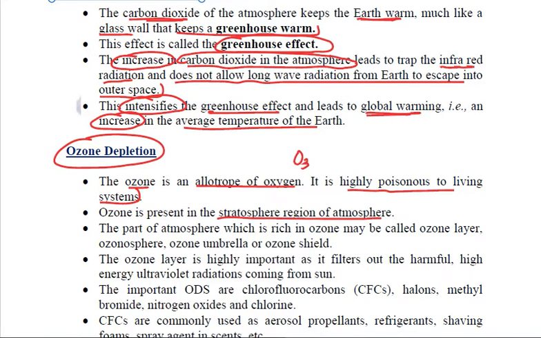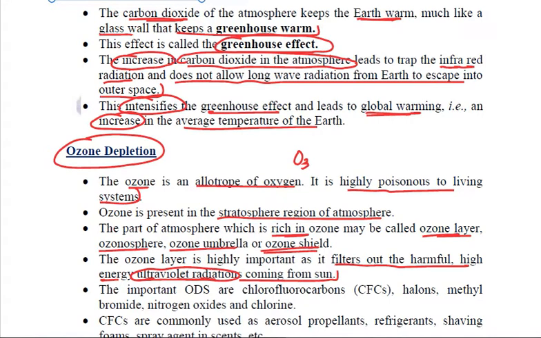The part of the atmosphere where ozone is found in plenty is called the ozone layer, ozone sphere, ozone umbrella or ozone shield. This ozone layer is very important to living organisms on earth, because it filters out the harmful high energy UV rays, the ultraviolet radiations coming from the sun.